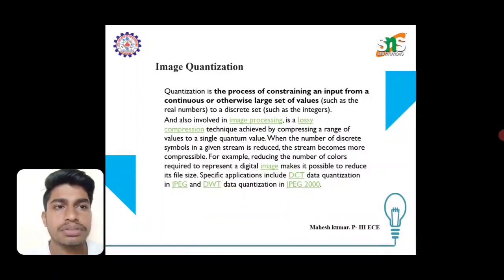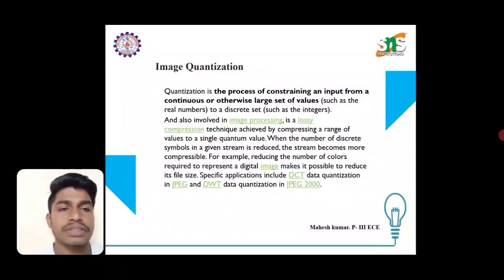Quantization is the process of constraining an input from a continuous or otherwise large set of values, such as the real numbers, to a discrete set, such as the integers. In image processing it is a lossy compression technique achieved by compressing a range of values to a single quantum value.